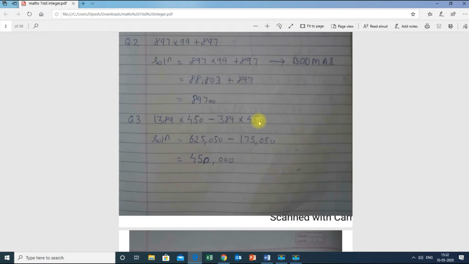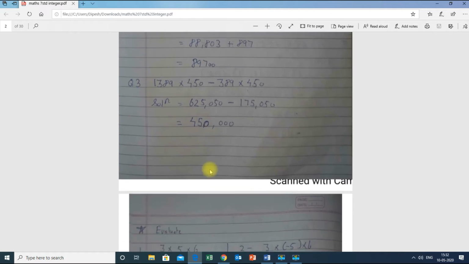This sum is the same as question number 1. The only thing is there is no negative sign given while multiplying. As per multiplication, I will solve these two numbers first. 1389 and 450, I multiply each other and I get the answer as 625050. And again, as per BODMAS, I will solve these two numbers now. So 389 into 450 is 175050. Now I will subtract and I get the answer as 450000. This is the final answer I have got over here.